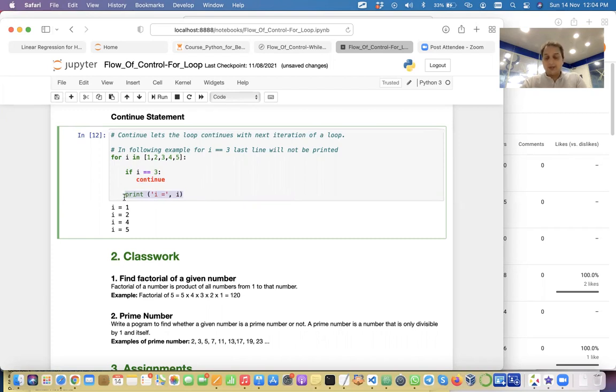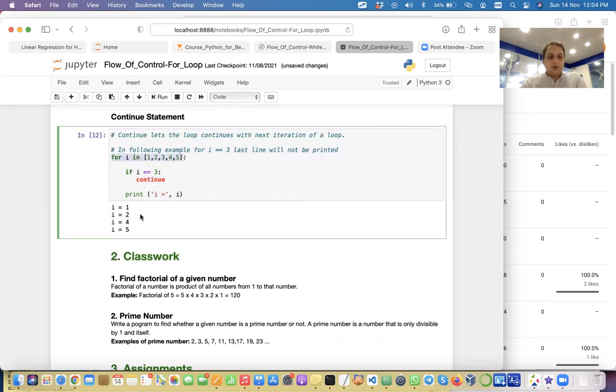Then it took 2. Even for 2, this was false, so it printed 2 also. When it became 3, this became true and it came inside this block and executed continue. So control from here will jump directly to here.